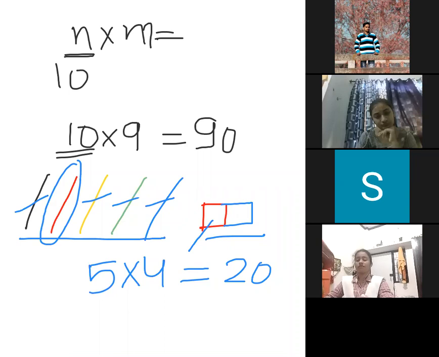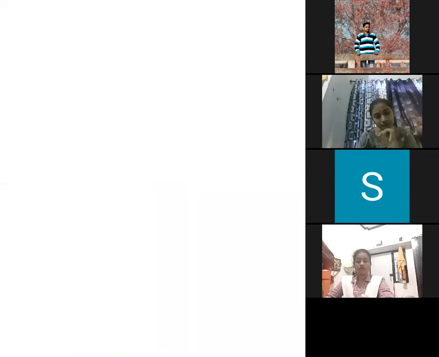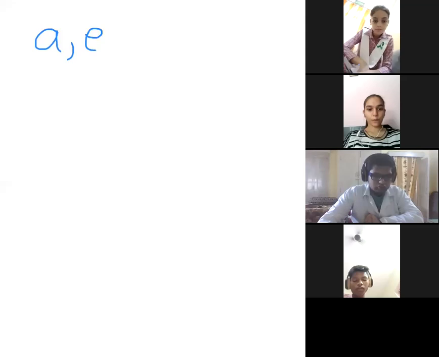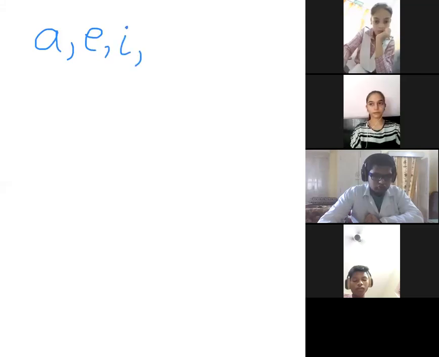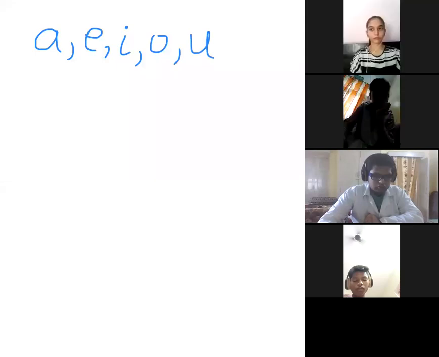So this was the question, how many signals we can make using 2 colors. Now, in the same way, one more example I am going to give you. I am having alphabets, vowels I am taking, A, E, I, O, U are the 5 vowels.